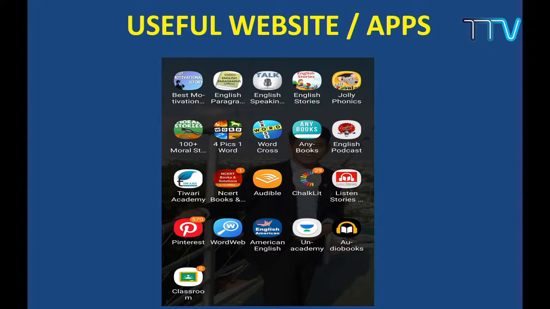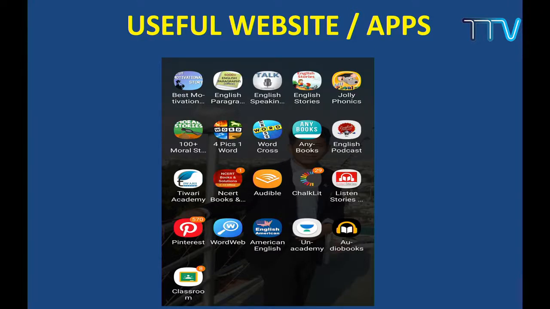There are so many apps. These are some of the apps that I use. English speaking, and then we have English stories, moral stories, Jolly Phonics. Class 4 students are very much familiar with it. Class 5, 6, and 7 students can also use this. You download this and you will know so many things about phonics, which is very important. And then moral stories, and some games related to words.